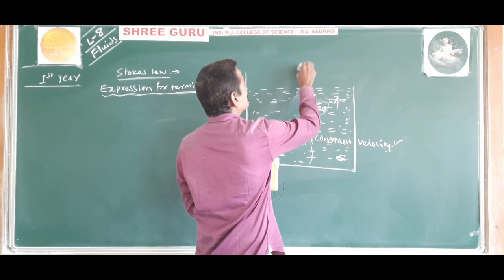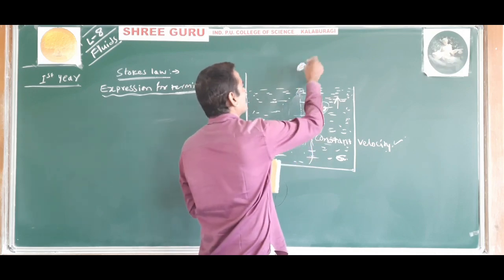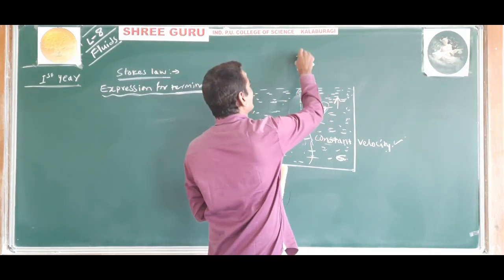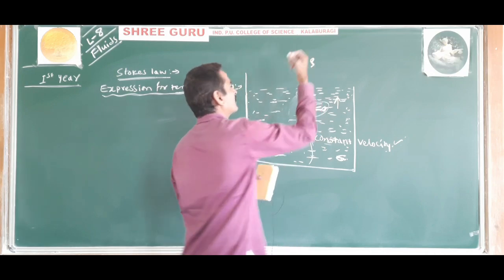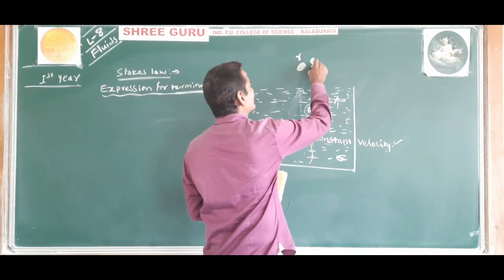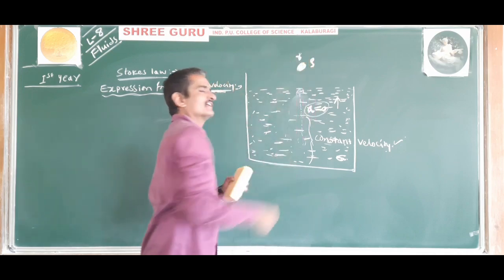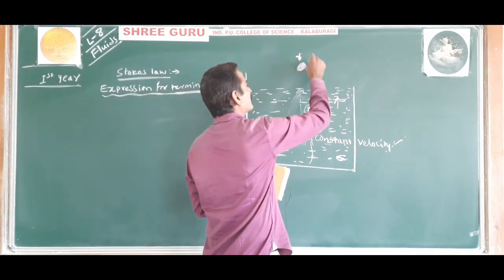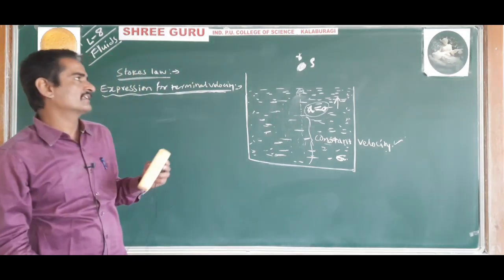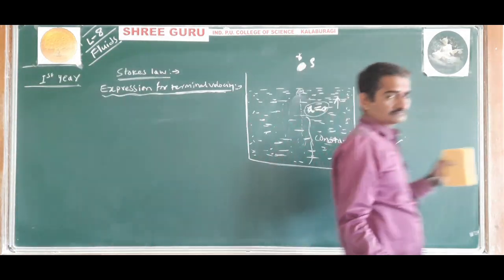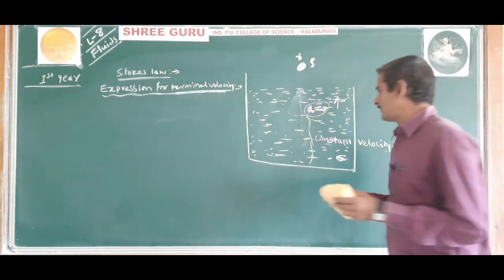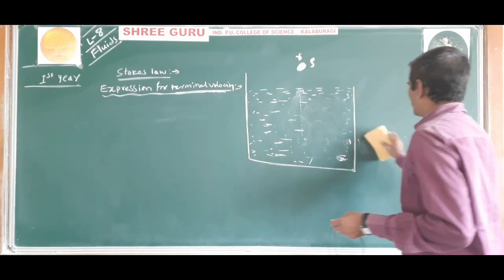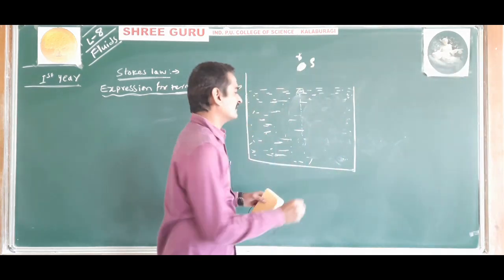So now derive an expression for terminal velocity. Consider a solid body or metallic sphere of density rho and radius r. Rho is the density of the metal of the sphere and r is the radius of the sphere. Consider this sphere falling through a viscous liquid of coefficient of viscosity eta and density sigma.